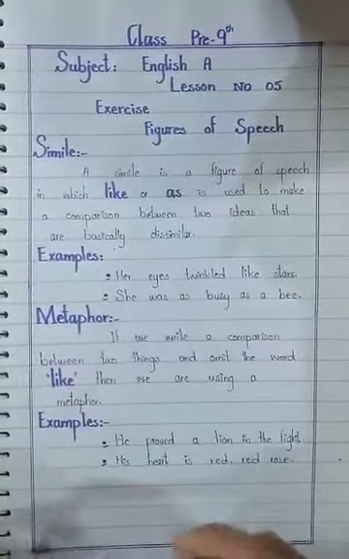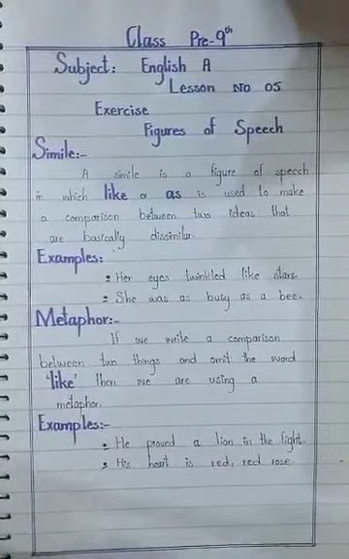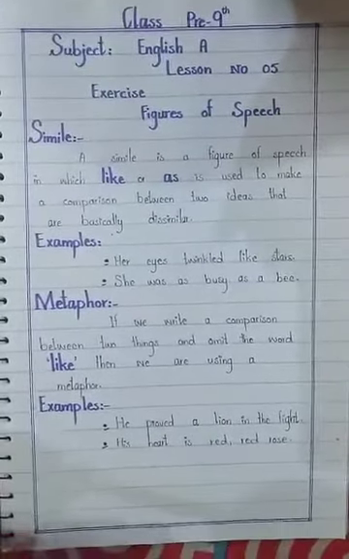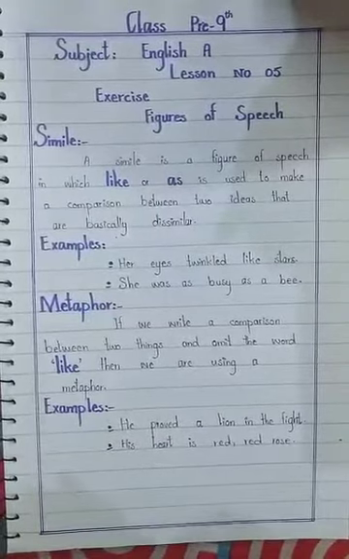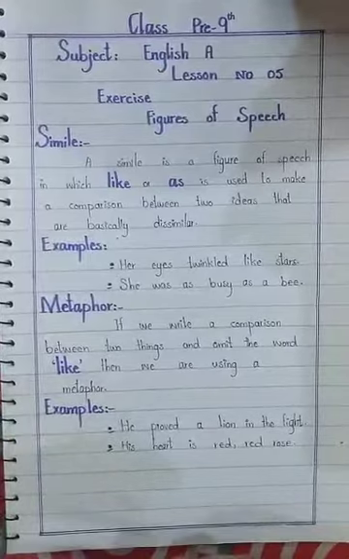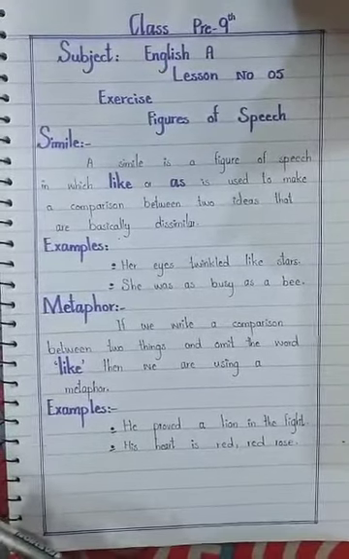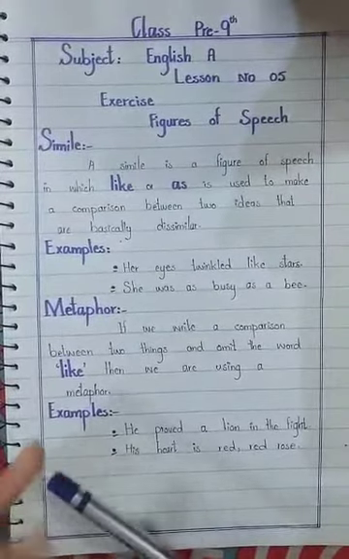Today we will do figures of speech. Its first figure of speech is simile. Students, actually simile is the figure of comparison in which two dissimilar things are compared by using the word like or as. For example, they fought like cats and dogs, and here we have compared two dissimilar things by using the word like or as.